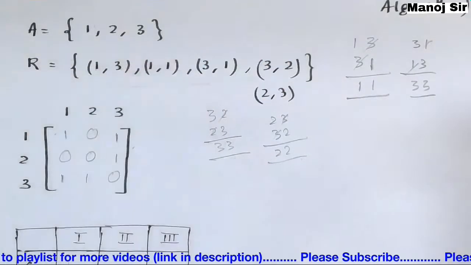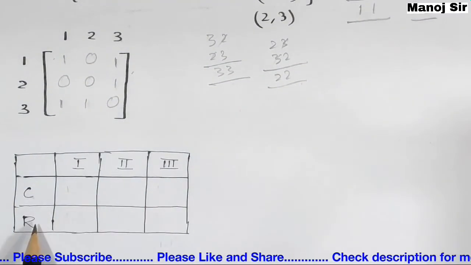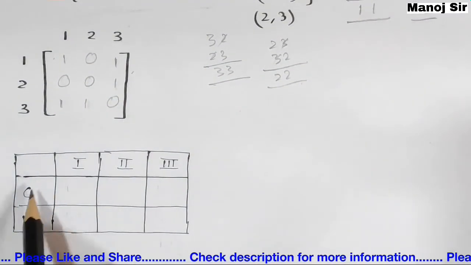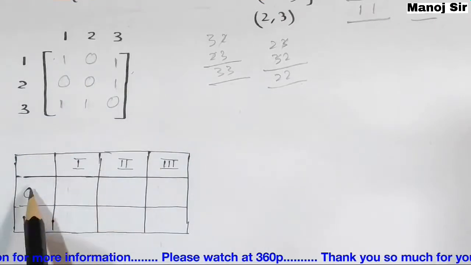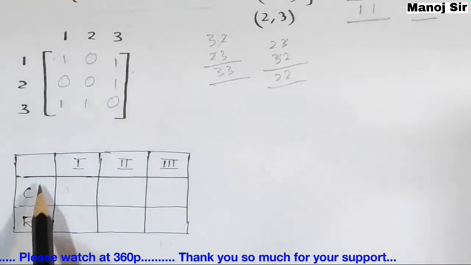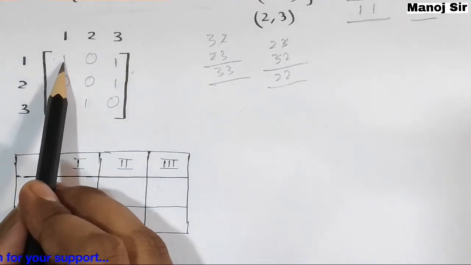Set A has 3 elements, so write 1 2 3. This belongs to column and this belongs to row. First we will write about the columns: first column, second column, third column. Here we have 1.